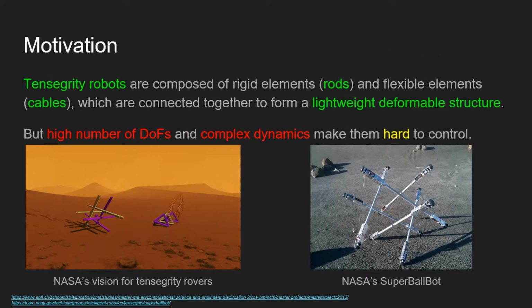Tensegrity robots are composed of rigid rods and flexible cables, which connect together to form lightweight, deformable structures. NASA designed a space exploration rover, the SuperBall, to explore the surface of Titan. While useful and versatile, Tensegrity robots are difficult to model and control.